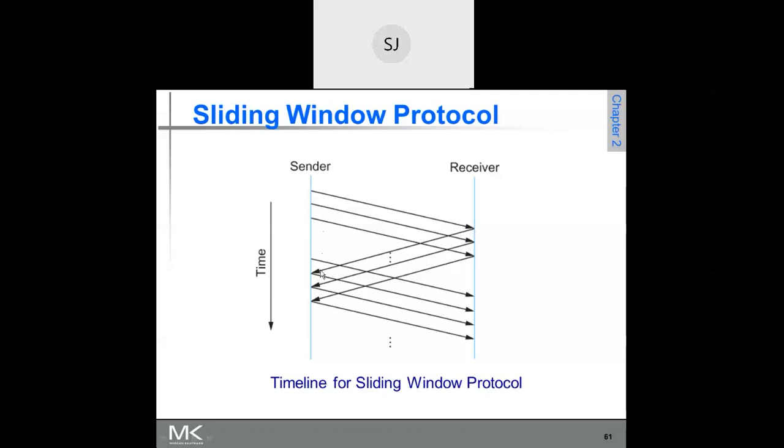Now what happens to the number of outstanding frames now? Yes, anybody? I'm waiting for your answer. What happens to the outstanding frames?